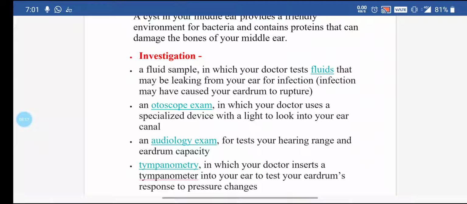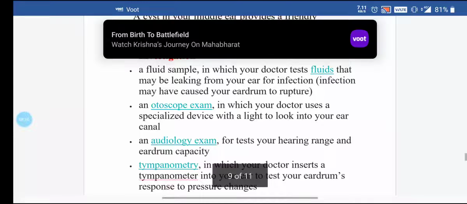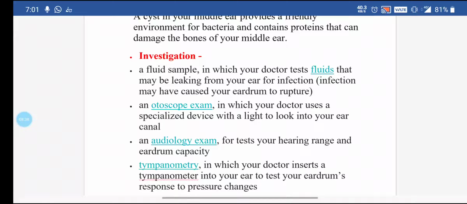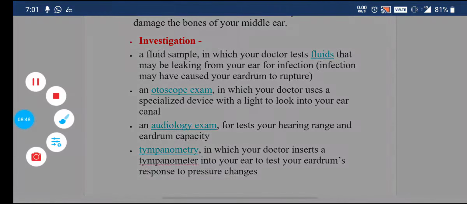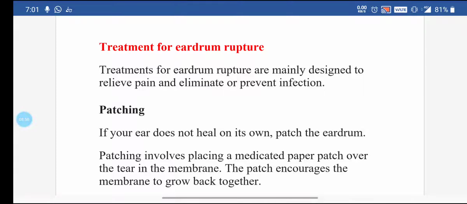Now, how to investigate this condition? Via culture and sensitivity of the fluid which is drained from the ear. Second is the otoscope examination. Third is the audiology exam. It helps to know the hearing range and eardrum capacity. And last is tympanometry, which tests your eardrum's response to pressure changes. So these four are the investigations for the perforation.